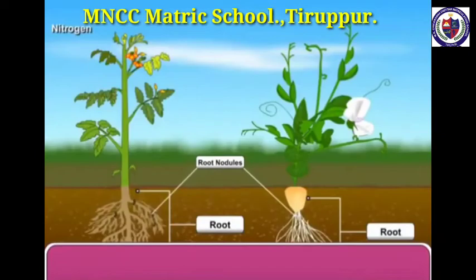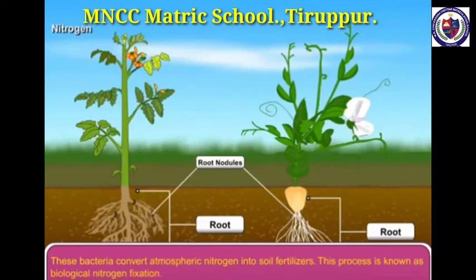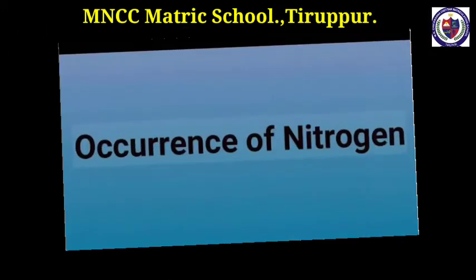Nitrogen does not help in burning. However, roots of some plants like bean, pea and pulses have root nodules that bear some bacterial cells. These bacteria convert atmospheric nitrogen into soil fertilizers. This process is known as biological nitrogen fixation.